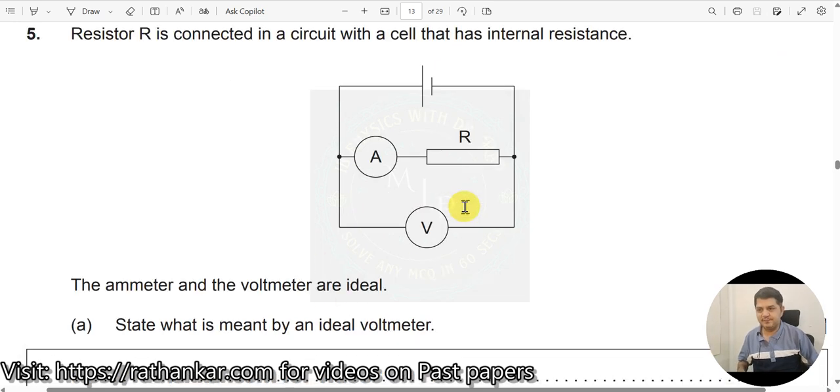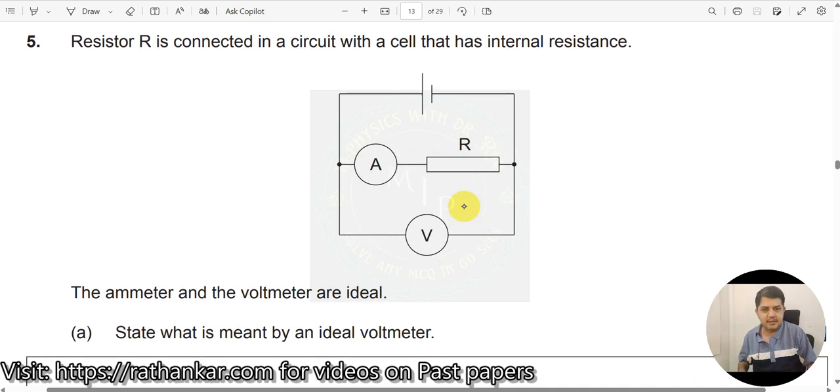Right, so resistor R is connected in the circuit. This is for the IB1 students. Today is the 13th, this is for the 14th. Let me write it down. This is for the 14th of October 2024.